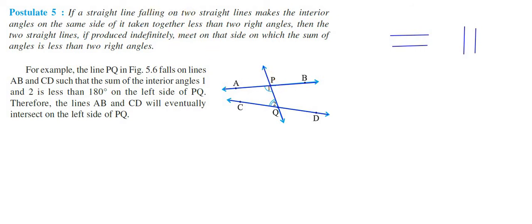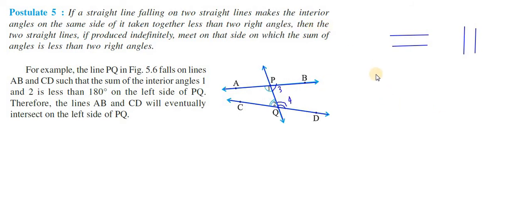Can you see here? It forms interior angles. If we add these two interior angles on this side, they measure greater than 180 degrees. And if you measure the two on the other side, angle 1 and angle 2, named angle 3 and angle 4 on the first side, what happens? Angle 1 and angle 2 measure less than 180 degrees. Obviously in all straight lines it will be like that only.